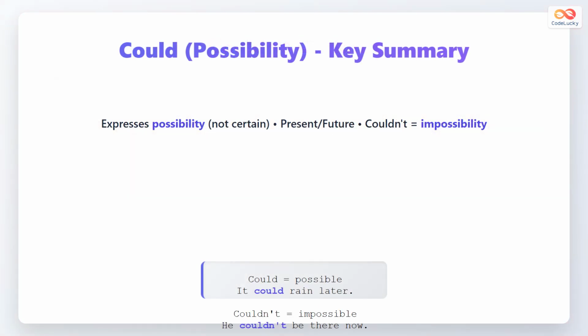Here is the key summary for could expressing possibility. Could means possible but not certain, used for present and future. Couldn't means impossible. Quick reference, could equals possible like it could rain later. Couldn't equals impossible like he couldn't be there now.